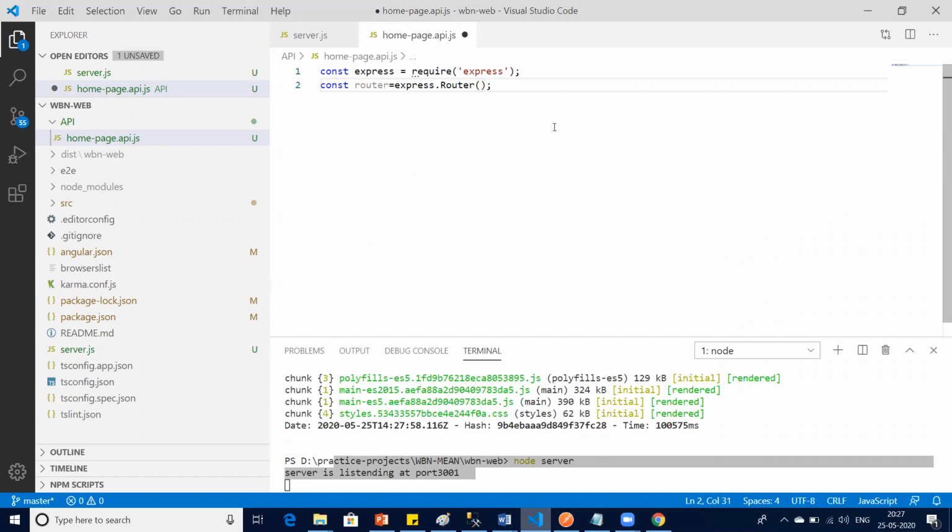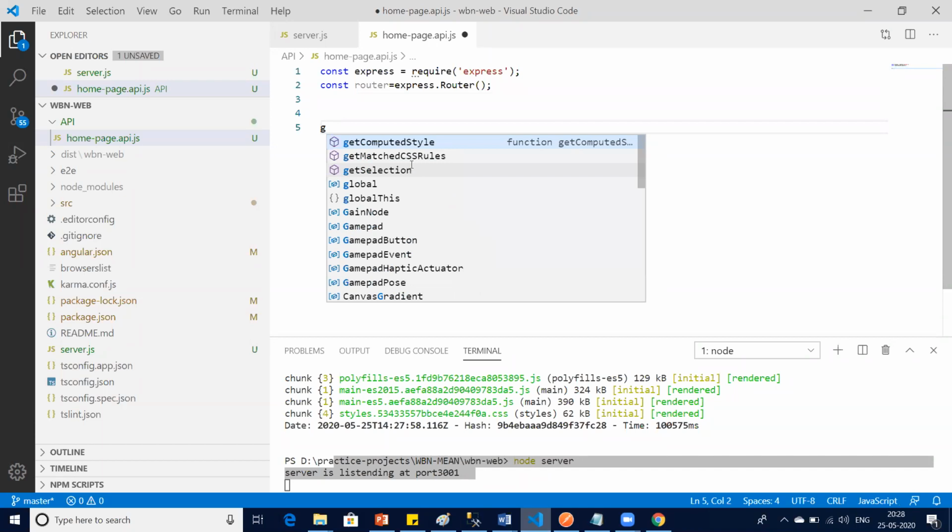And then I don't need MongoDB because I'm not starting it now. I don't need anything else. I can simply start with my API. Let's do it. Okay. So I say router.